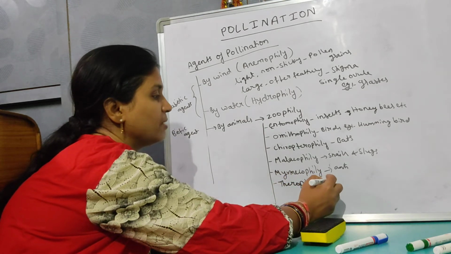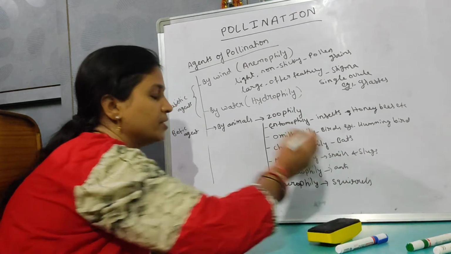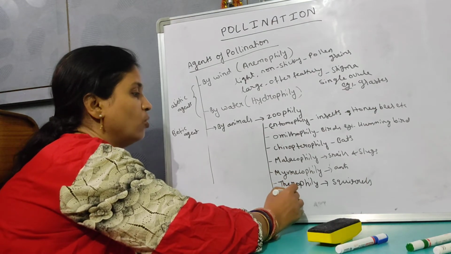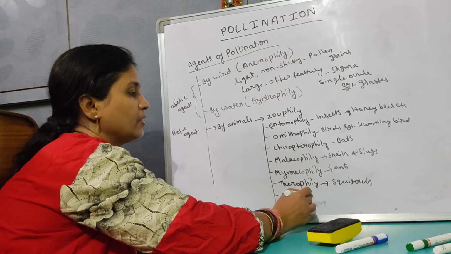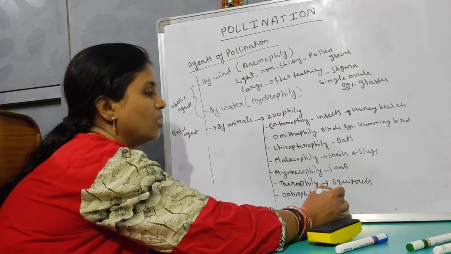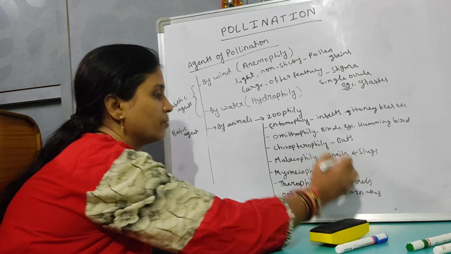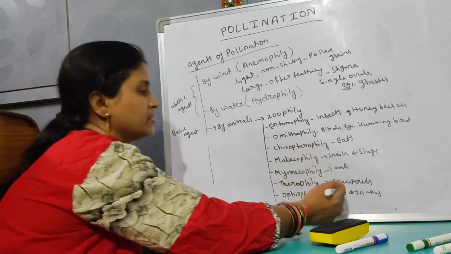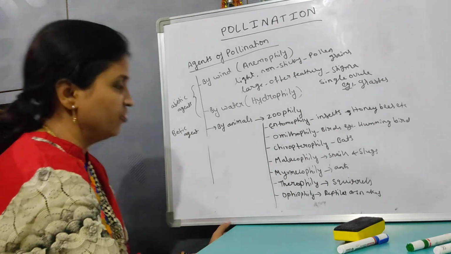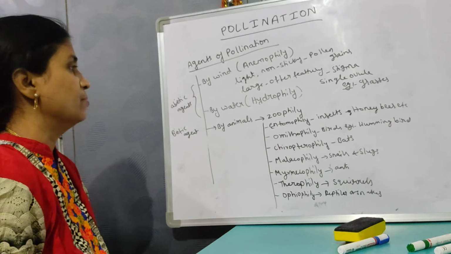If it is taking place by squirrels, it is called therophily. If it is taking place by reptiles or snakes, it is called ophiophily. So these are the few examples. Many are there, but here these are the few examples.